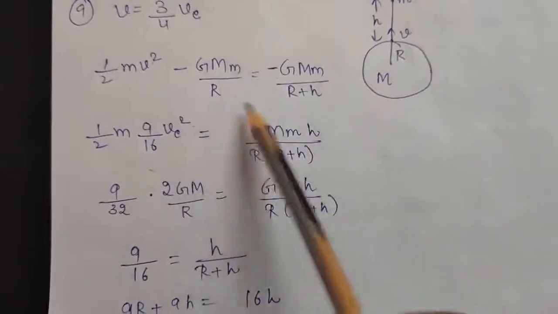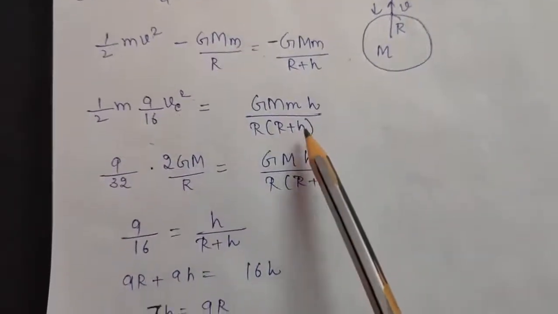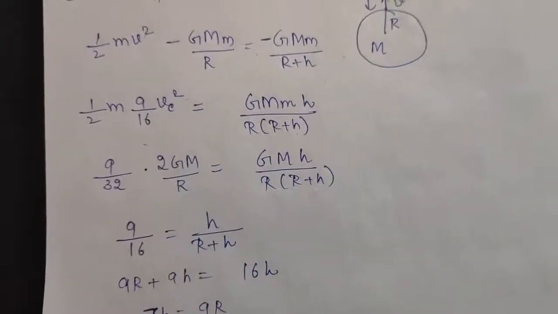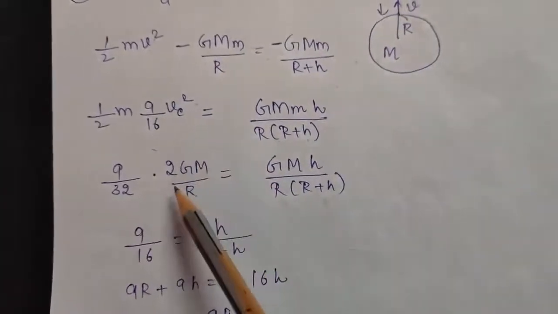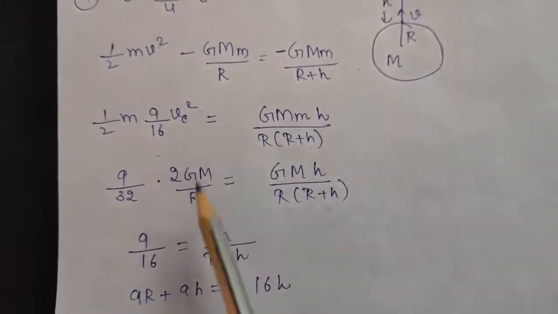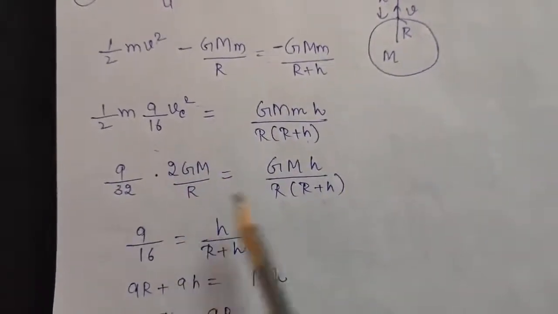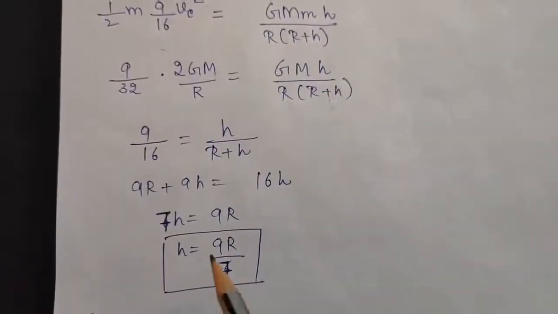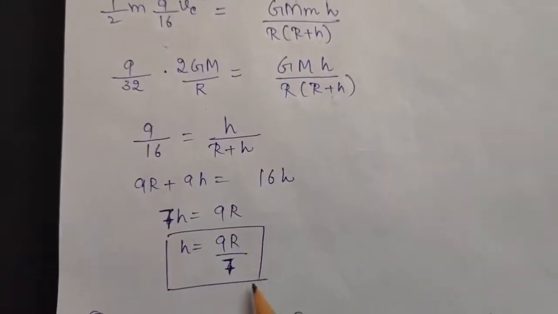Take this term to the right hand side and take LCM, you will get this term. Now again, as we did in the previous question, v_e square we will put to be 2GM by R. The rest is the same. So just solve it, you will get the value of h to be 9R by 7.